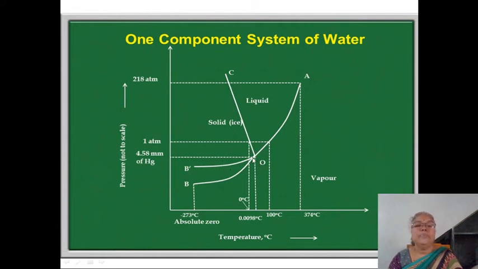Then here the OB curve is the sublimation curve. The conversion of solid into vapor takes place. And this OB dash, here it is not shown with dotted points, though it is a metastable curve. That means here we have a supercooled liquid, and this is the explanation of the water system, and this is the phase diagram of the water system.